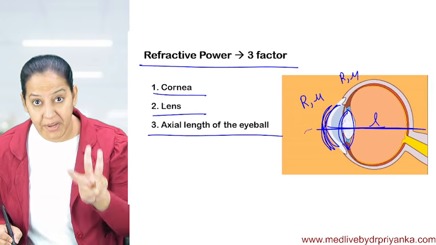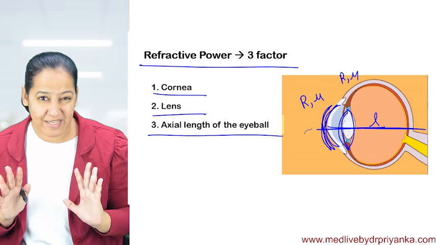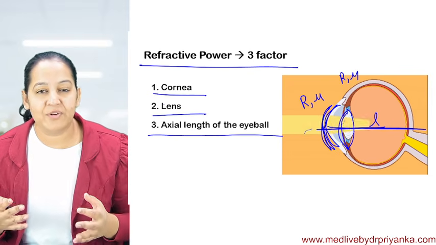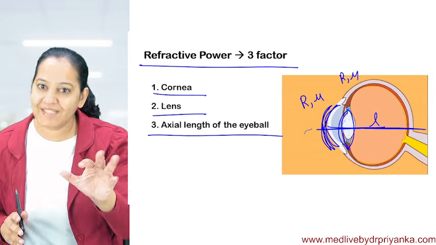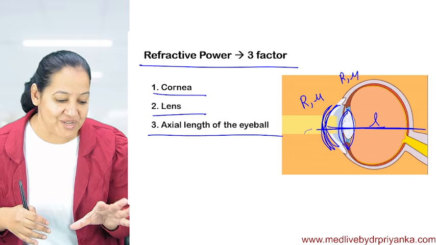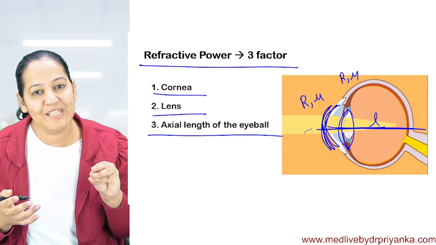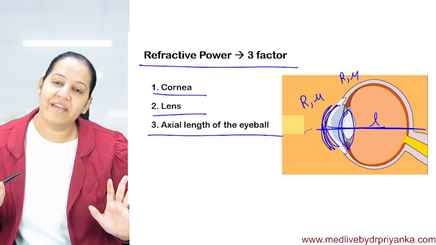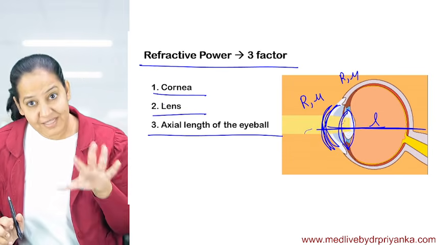So these 3 things, people, please do understand. If you understand the basics of the surgery now, understanding the steps of surgery will be a very easy cakewalk for you. First you understand the physiology, then you understand what the defect is in each of these 5 disorders. Then how to correct that defect with the help of surgery will be very easy. So this is the refractive power.